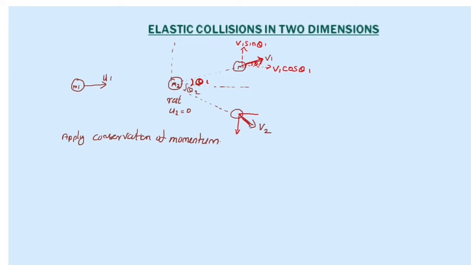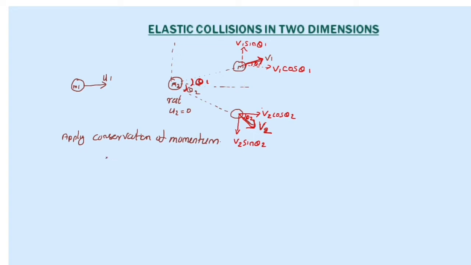If this is the angle theta 2, this angle also becomes theta 2. So this component becomes v2 cos theta 2 and here it becomes v2 sin theta 2. So we have resolved v1 and v2 into two components, one along the x-axis and the other along the y-axis.